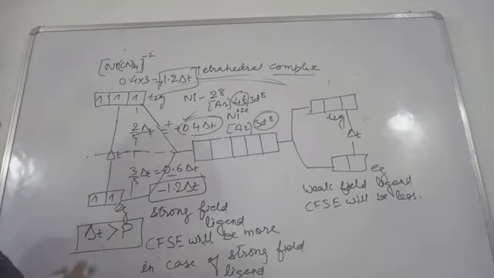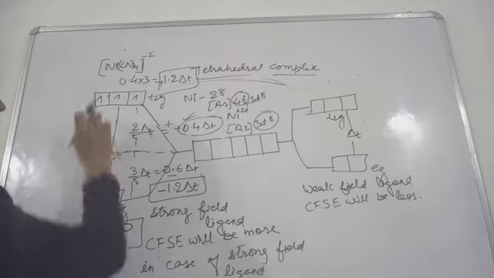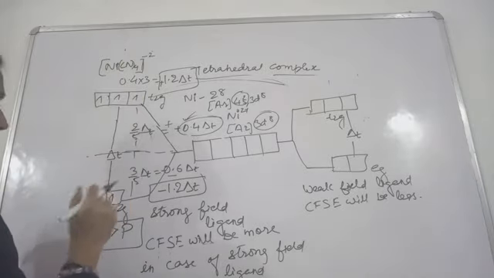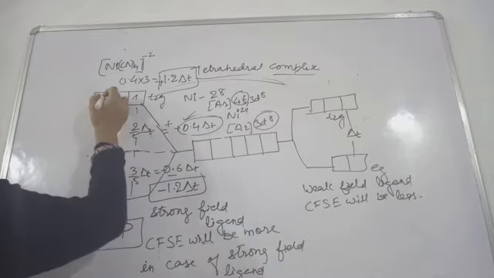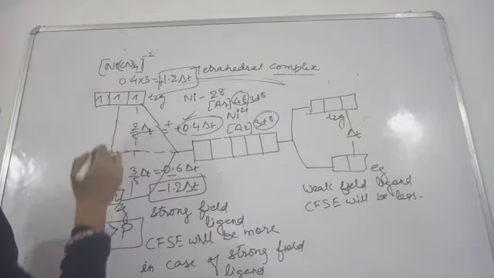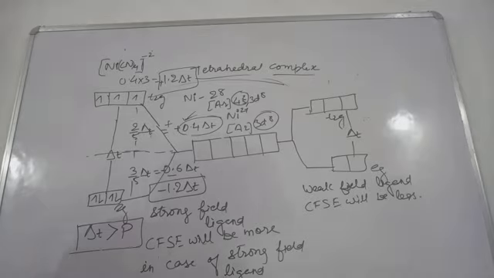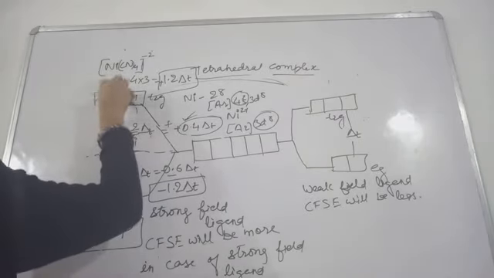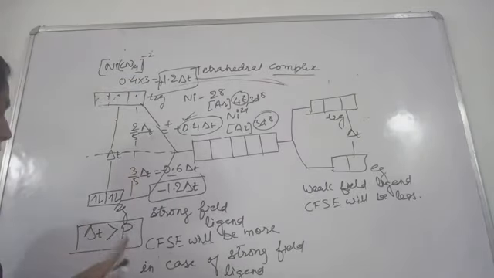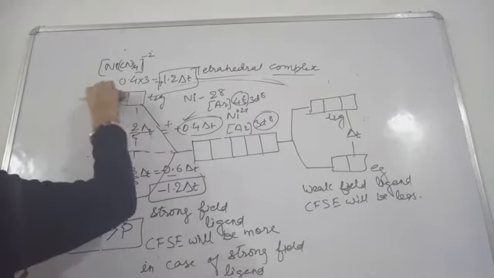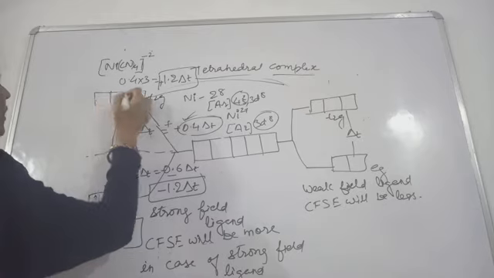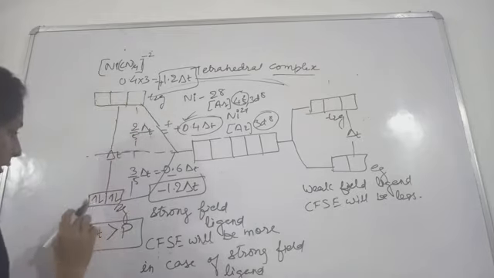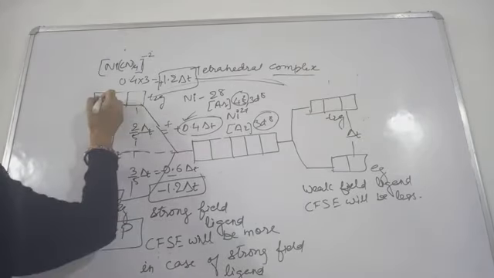So 1, 2, 3, 4, 5, and then because we have 8 electrons, the pairing will start. 1, 2, then the pairing will take place, because pairing is associated with lesser energy here. 1, 2, 3, 4, then 5, 6, 7, and then 8.